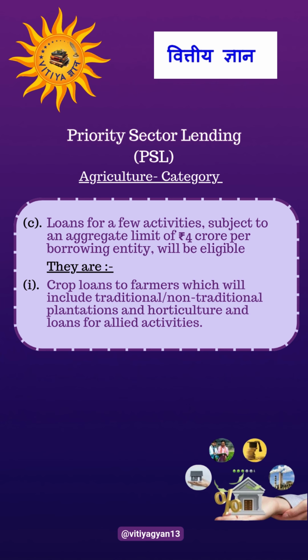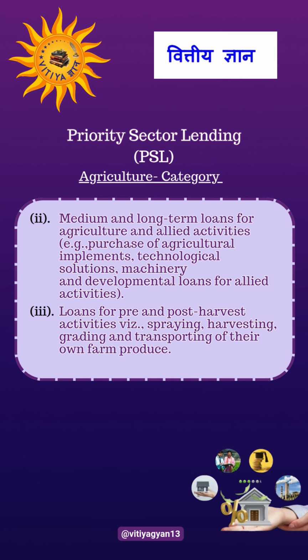Loans for a few activities subject to an aggregate limit of rupees 4 crore per borrowing entity will be eligible. They are crop loans to farmers, which will include traditional, non-traditional plantations and horticultures, and loans for allied activities. Medium and long-term loans for agriculture and allied activities, for example, purchase of agriculture implements, technological solutions, machinery, and development loans for allied activities. Loans for pre and post harvest activities, that are spraying, harvesting, grading, and transporting of their own farm produce.